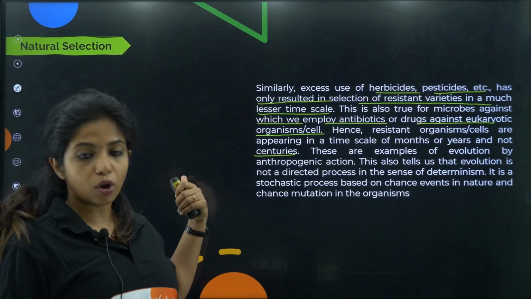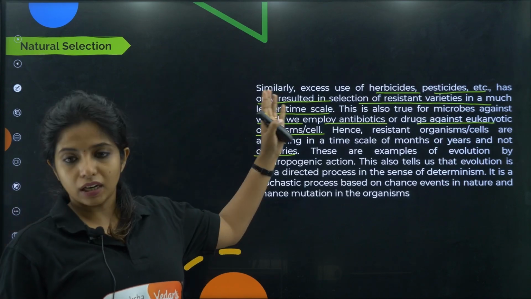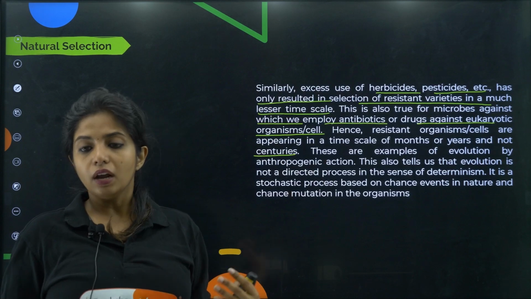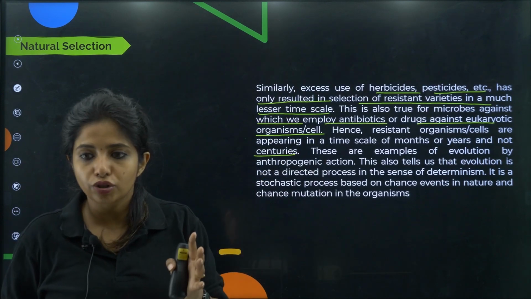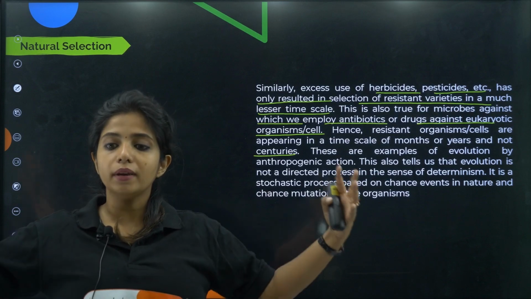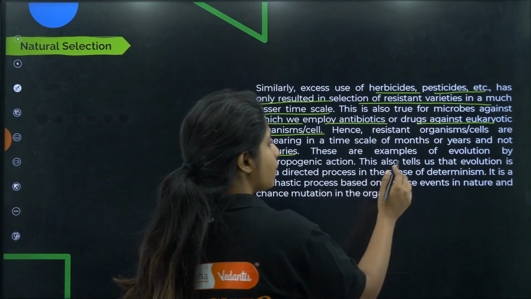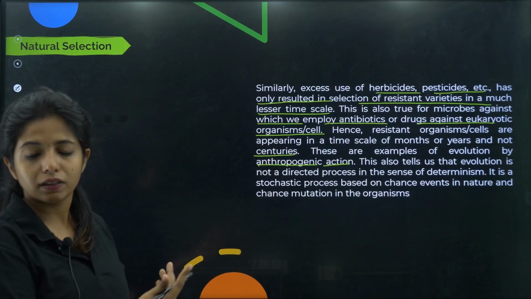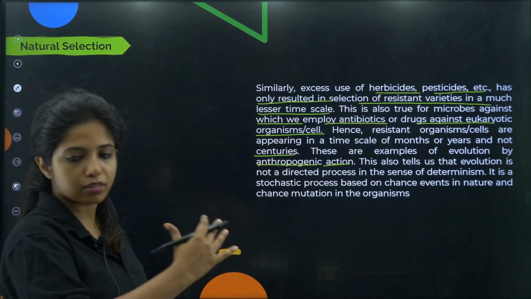You saw the example of the moth. There it was the 1850s and the 1920s. It's not a century entirely. You just had to wait for a few years to see that particular evolution. So it's saying that evolution can happen over a short time. It does not need so many years. So these are the examples of evolution by anthropogenic activities, anthropogenic activities as in our terrible actions.